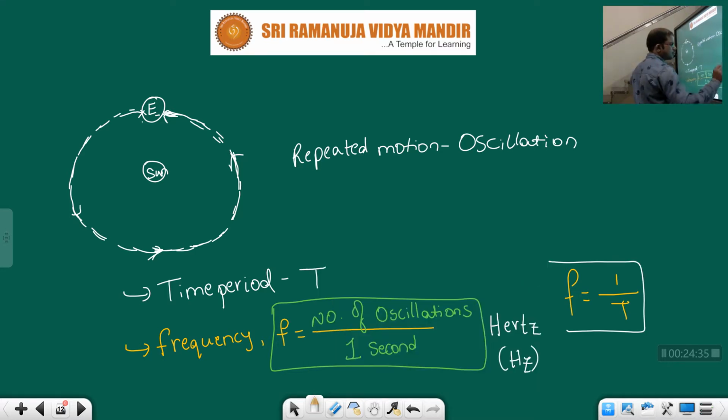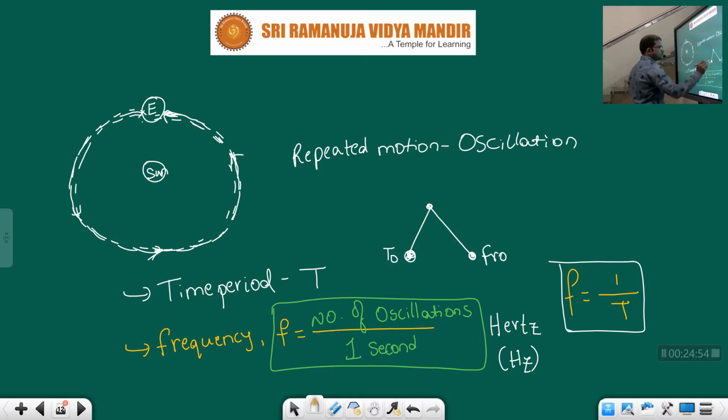Okay, formula for frequency is what? 1 by time period. Means how many times it is oscillating between two positions. Like take this one, children. Like a simple pendulum you can consider. Let us consider this is 2 and this is fro position. If you give a push for this and leave, how many times it will oscillate between these two positions? That is called number of oscillations. If it is 50 times, 50 by 1. If it is 100 times, 100 by 1. If it is 1000 times, 1000 by 1. That is what? Frequency. Clear?